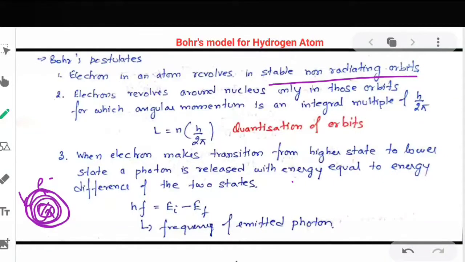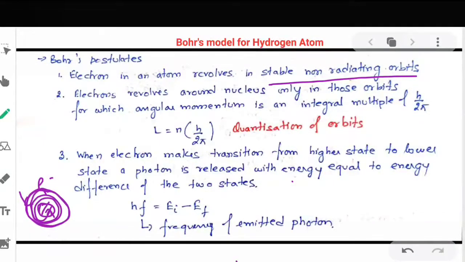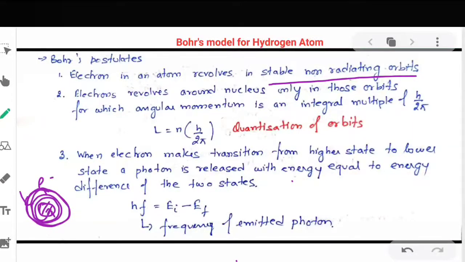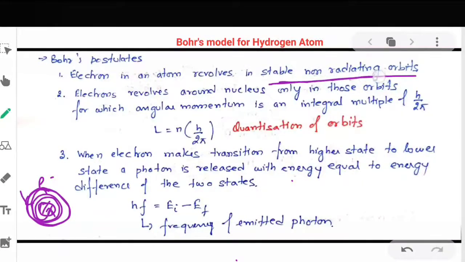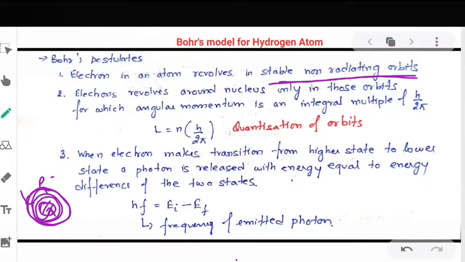So that means this electron should not radiate energy. These electrons are revolving in orbits in which they don't radiate energy, so they are called stable non-radiating orbits. Now this is the first postulate.